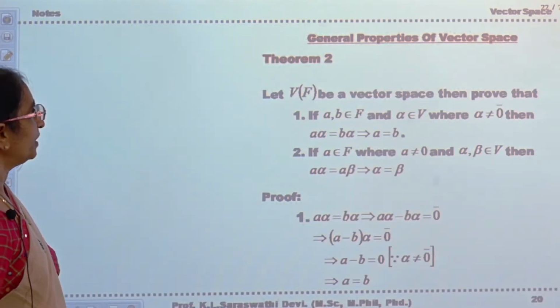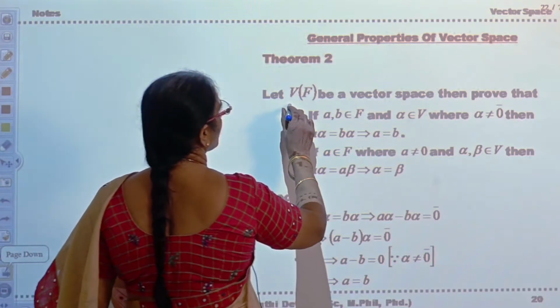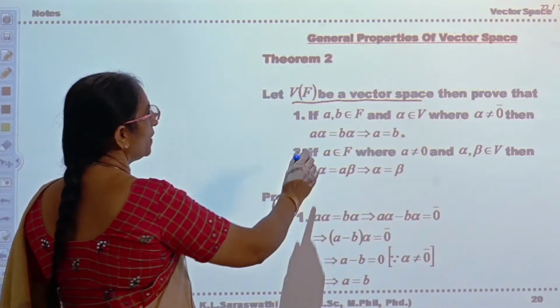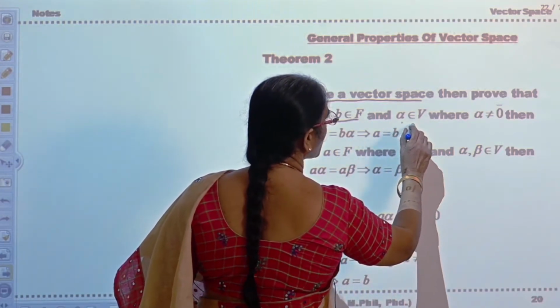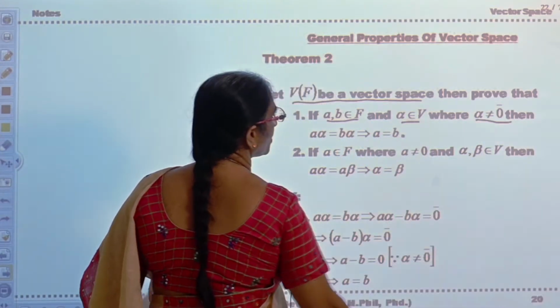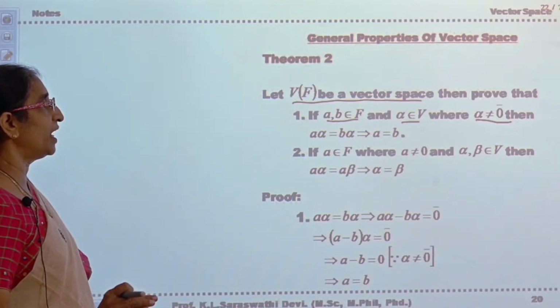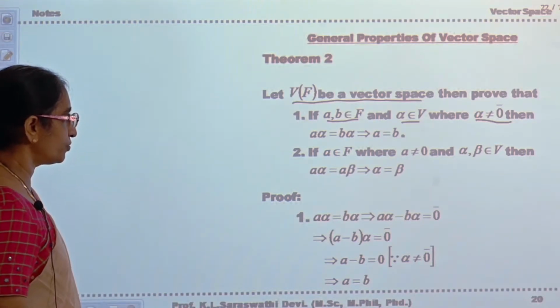Next theorem. Let V of F be a vector space. Then prove that for a, b belonging to F and alpha belonging to V, where alpha is not equal to 0, A alpha is equal to B alpha implies A is equal to B.